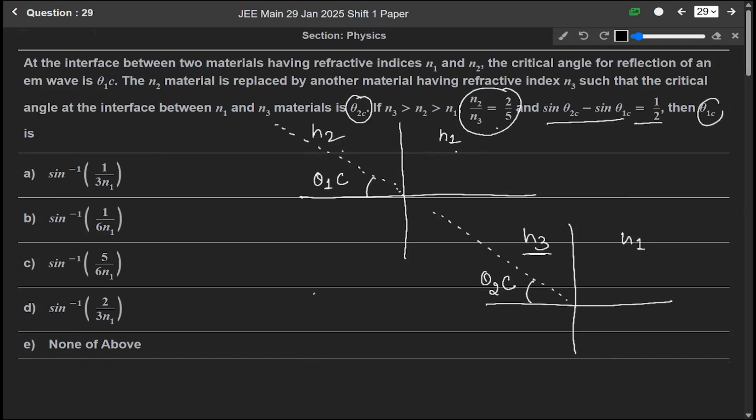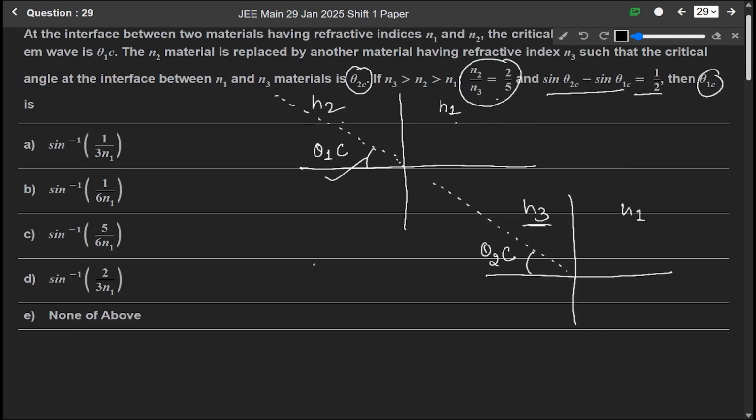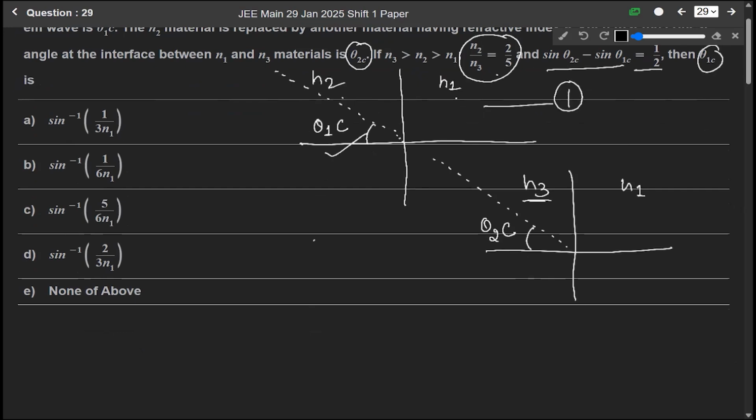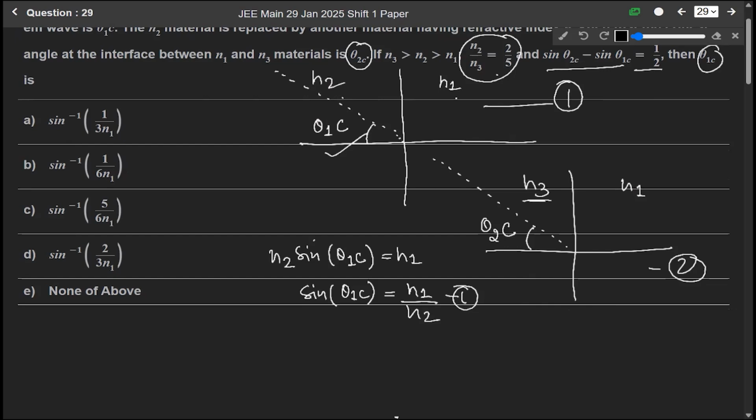Okay, we have to find the value of this theta 1C. Let us say this is figure 1 and figure 2. From figure 1 and using Snell's law, we can write N2 sine theta 1C equals N1. So from here we can write sine theta 1C equals N1 over N2. Let us say this is equation number 1.